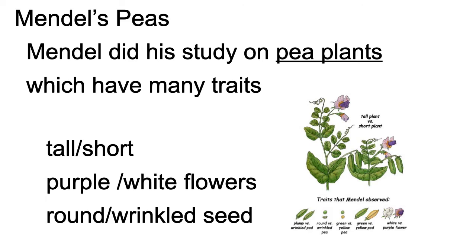Mendel did most of his work on pea plants, and I think we mentioned that last week in the last recording that I had, that pea plants had a lot of different traits, but they were very simple traits, and they were pretty easy for Mendel to track. So he did a study on pea plants. Again, they have many traits, and some examples listed here are pea plants can be tall, they can be short, they can be purple or have white flowers, and their seeds can be round or wrinkled. And there's a chart or a diagram here on the right side of this slide that shows what those traits look like.